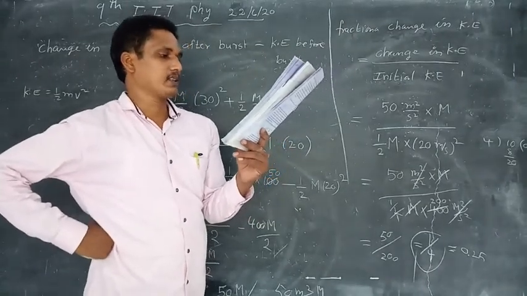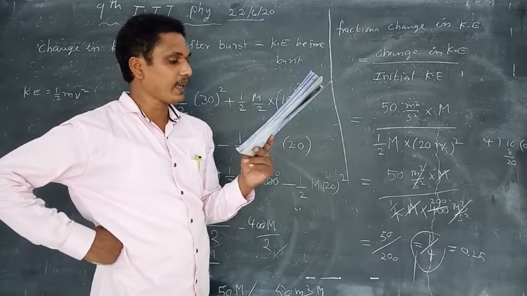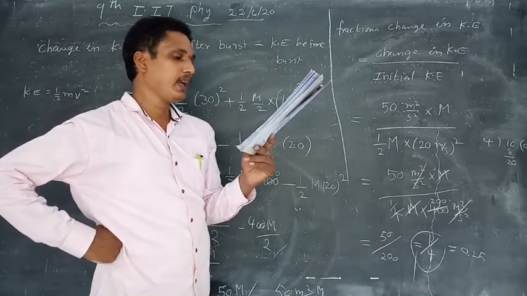Bit number 6. A mass small m with velocity u strikes a wall normally and returns with the same speed.